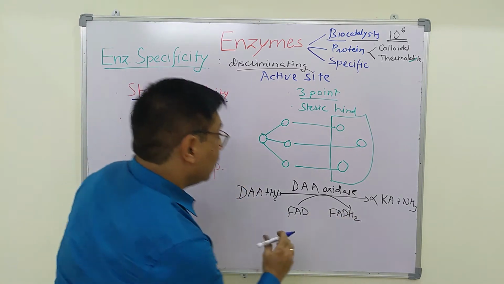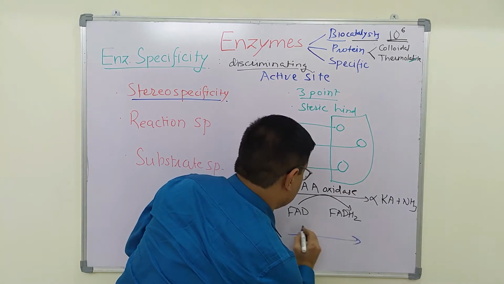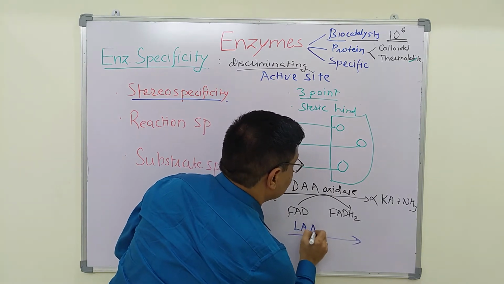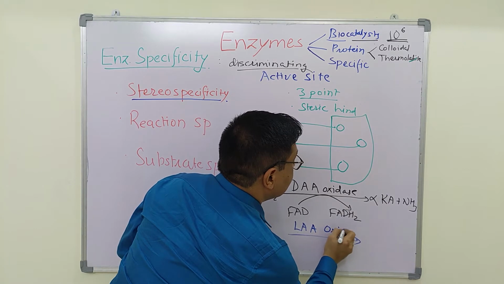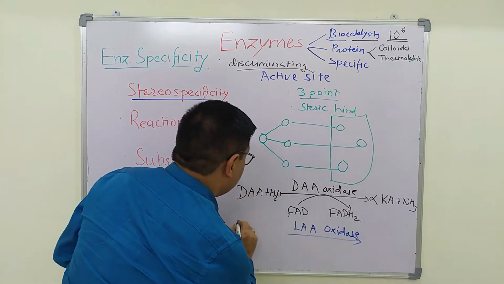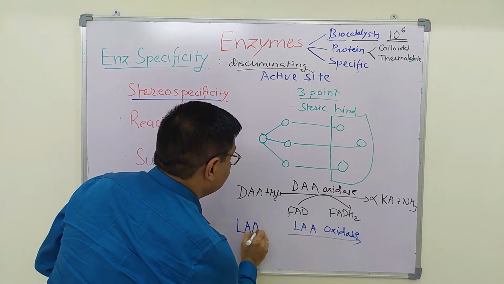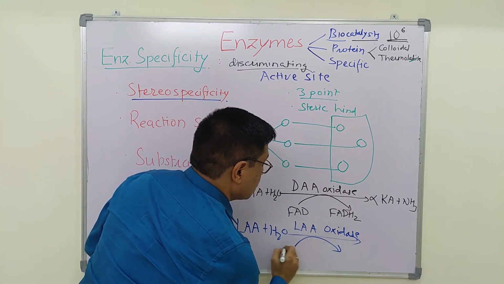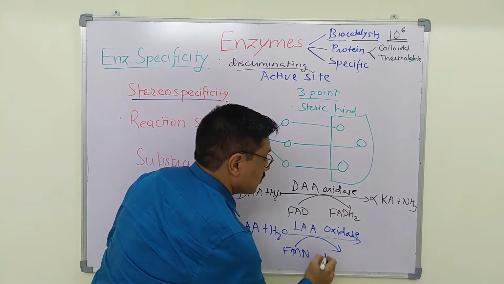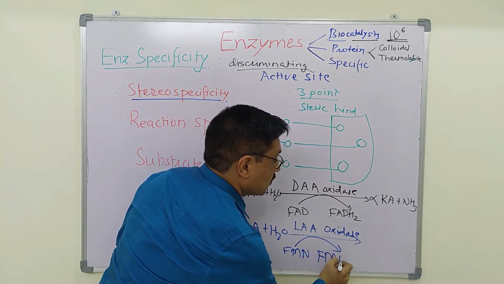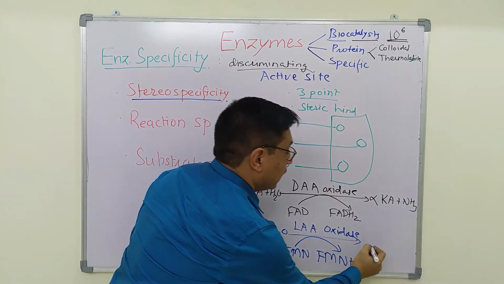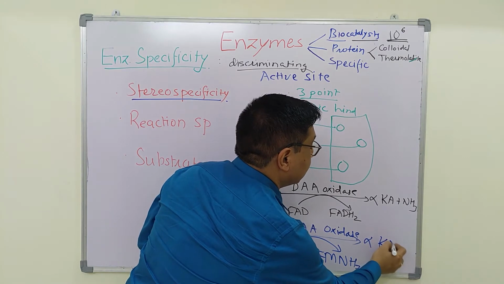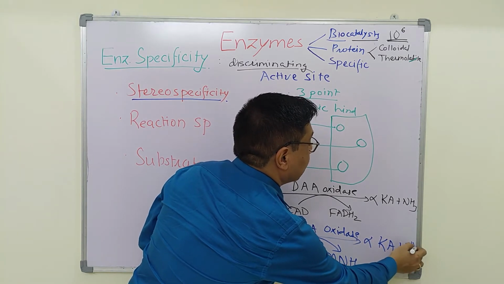Now, in case of L-amino acid oxidase, this will act on L-amino acid and not D-amino acid, and it will form its respective keto acid and ammonia.